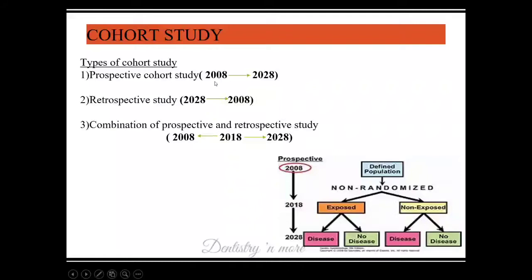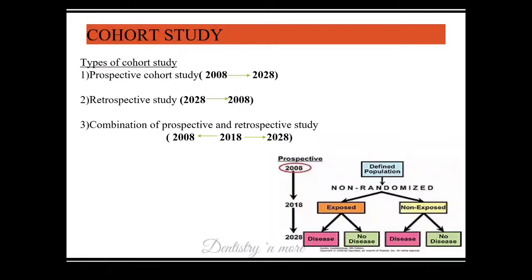Prospective cohort study, this is actually the cohort study that starts from 2008 and goes forward. When the study starts, nobody has the disease. After some period of time, they will be categorized into exposed and non-exposed groups. That is, we select a group of college students without any smoking habit. A cohort is a group which shares a common characteristic, and college students is that common characteristic. They are automatically divided into smokers and non-smokers, we follow them for several years, see how many of them develop disease in each group, and take the risk estimation. So that is the actual prospective cohort study.